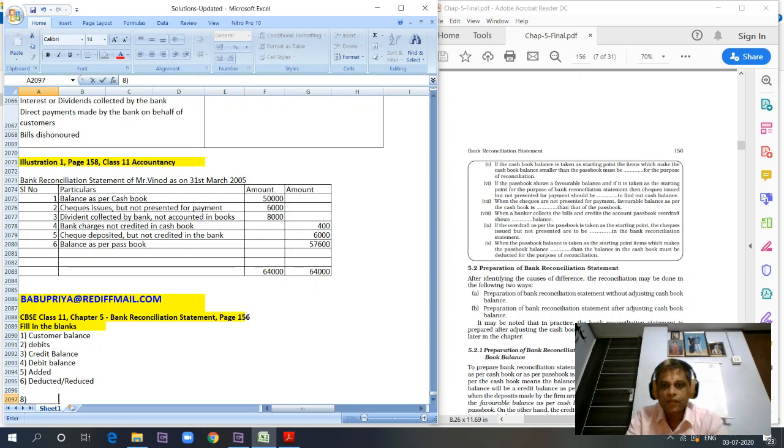When a banker collects the bills and credits the passbook, the overdraft shows a reduced balance, right? When a banker collects the bills and credits the account, when there is a bank overdraft balance, it means there is a debit balance in the bank, right? When the banker collects checks on behalf of us and credits it to our bank account, it will show a lesser balance. The overdraft will come down, right? Let's read the question one more time. When a banker collects the bills and credits the account, the passbook overdraft shows reduced balance.